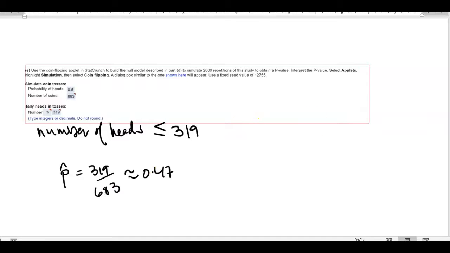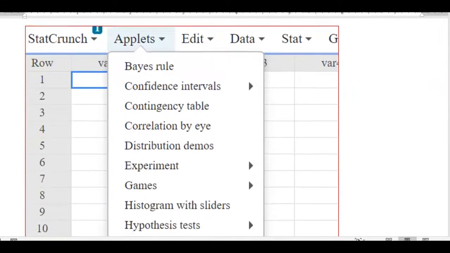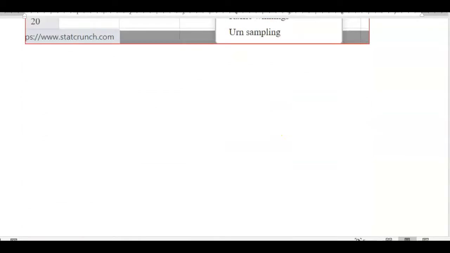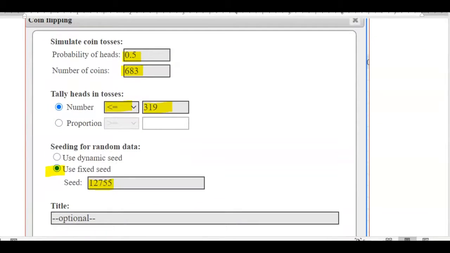So again, you go to StatCrunch, you find the simulation, you find the coin flipping, and you get this dialog box that opens up. We write it in at the beginning: probability of heads is 0.5. The number of coins that we're going to flip is 683. And what are we looking for? I want to know how many times I would get fewer than or equal to 319 heads.